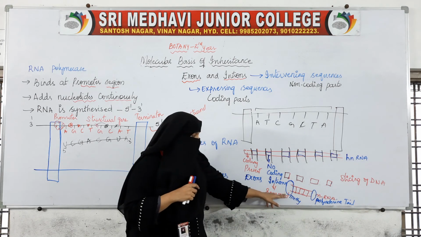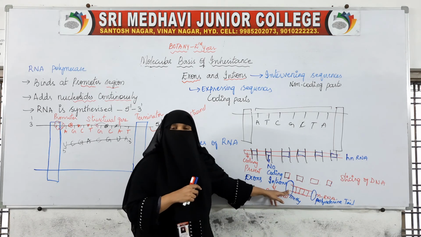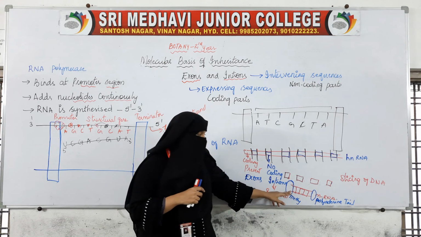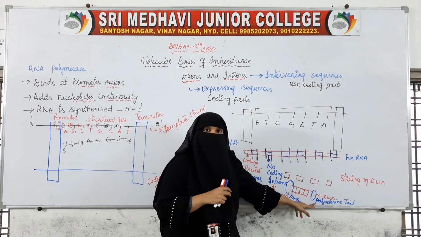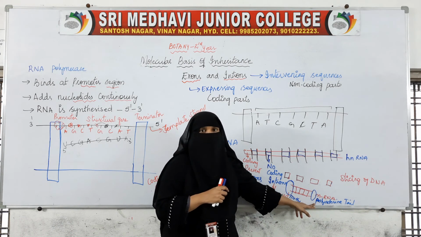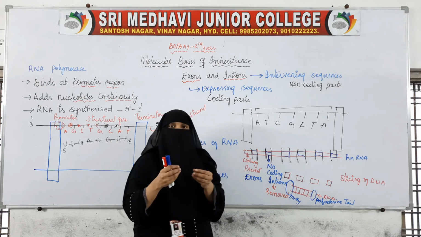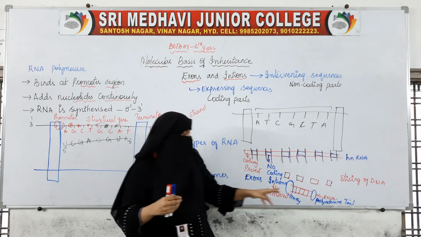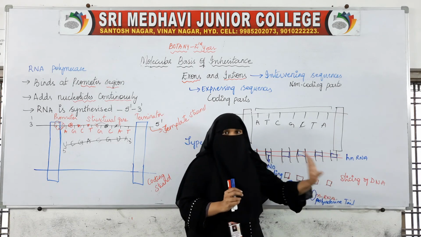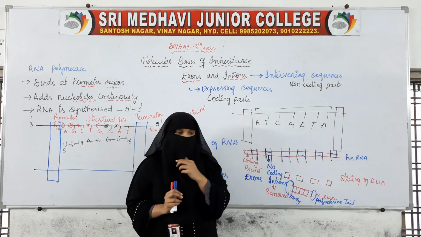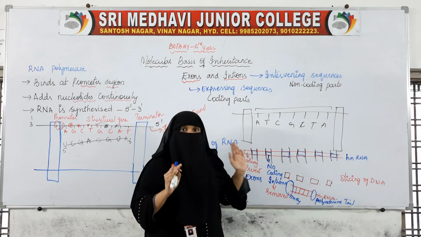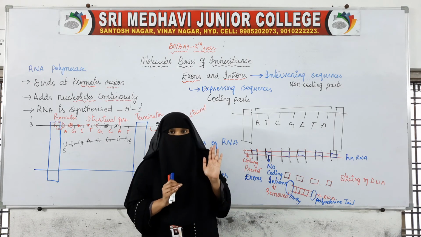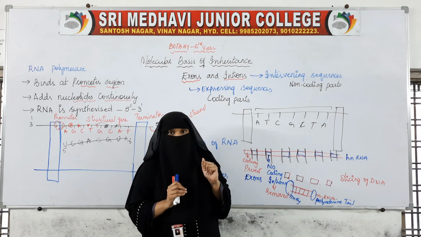Capping means we add a methylated cap at the start, and at the end we add a polyadenine tail. Poly means many, and many adenine molecules combine to form a tail. Now this is the stable mRNA.